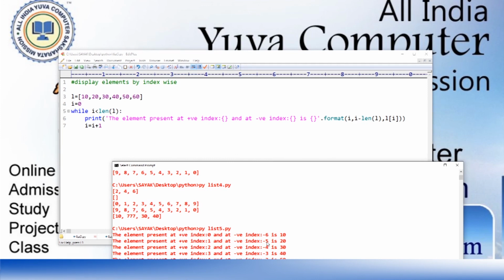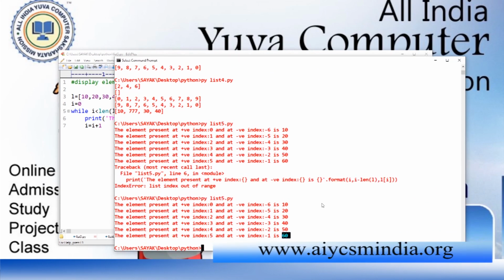So L of I means L of 1, that means 20. According to this concept, it will increase the value of the index and print the corresponding value. So that is it. Right now we will discuss more things about lists in the next video.